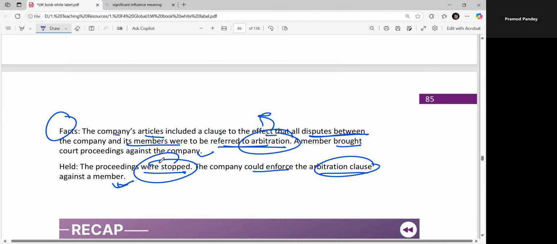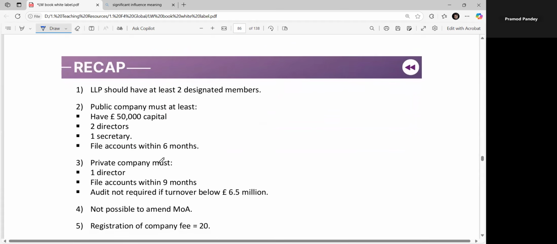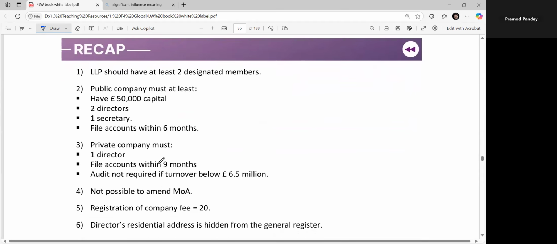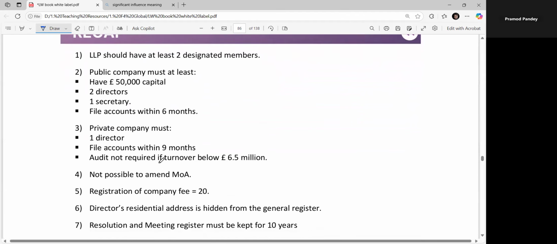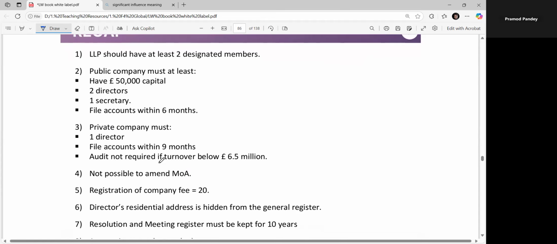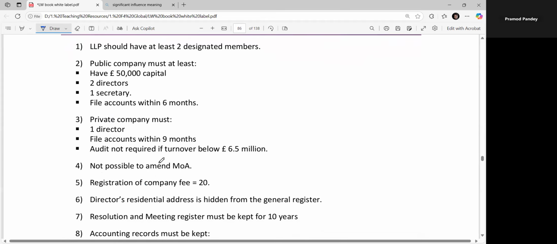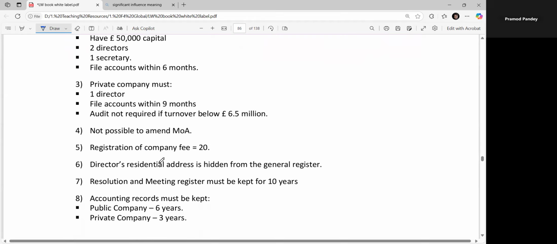Is it okay? And these are the recap. Yes, sir. LLPs would have at least two designated members. A public company must have at least 50,000 capital, two directors, one secretary, and file accounts within 6 months. Audit not required if turnover is below 6.5 million. Not possible to amend the MoA. Registration of the company fees is 20 rupees, that is in GBP. Director's residential address is hidden from the public register. Resolutions in the meeting register must be kept for 10 years. Accounting records must be kept for a public company for 6 years.